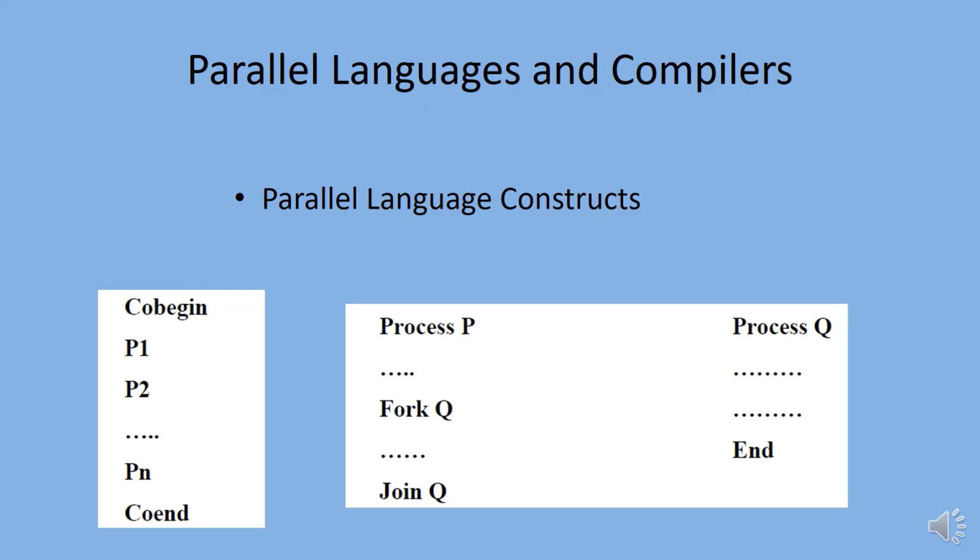Execution of Q is initialized when the fork Q statement in P is executed. Programs P and Q are executed concurrently until either P executes the join Q statement or Q terminates. Whichever one finishes first must wait for the other to complete execution before they can be rejoined.